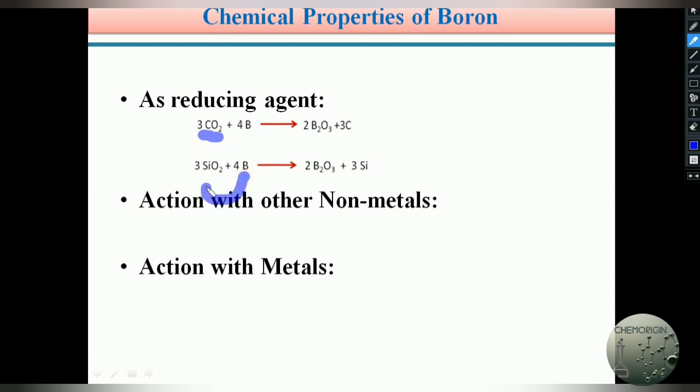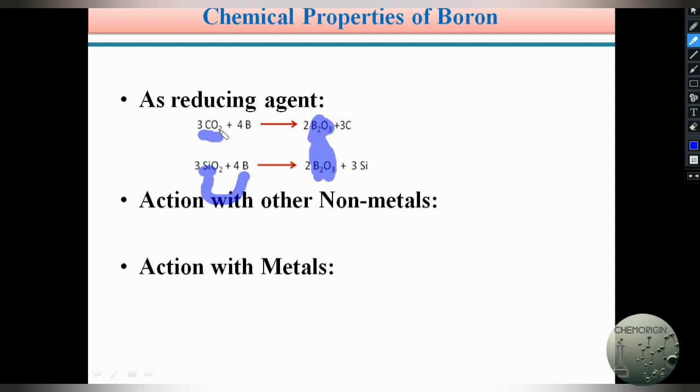Already we discussed this point: boron has a diagonal relationship with silicon, a fourth A group element. So when silicon dioxide reacts with boron, it replaces silicon from silicon dioxide and forms B2O3, boron trioxide.